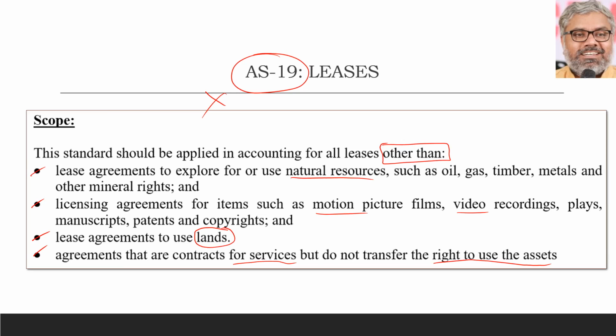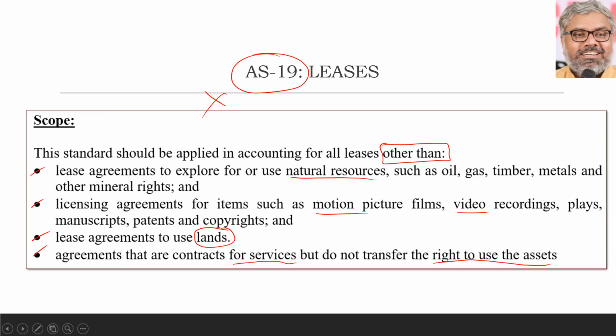In a nutshell, agreements for usage of natural resources, agreements for intangible assets, agreements for usage of lands, and agreements for services are not covered by AS 19. AS 19 covers only cases where there is a transfer of the right to use assets other than those mentioned in this list.